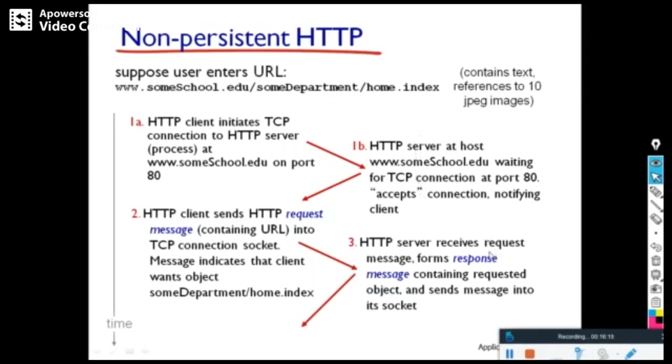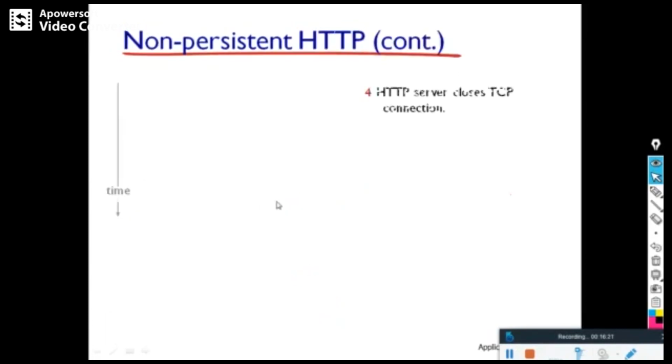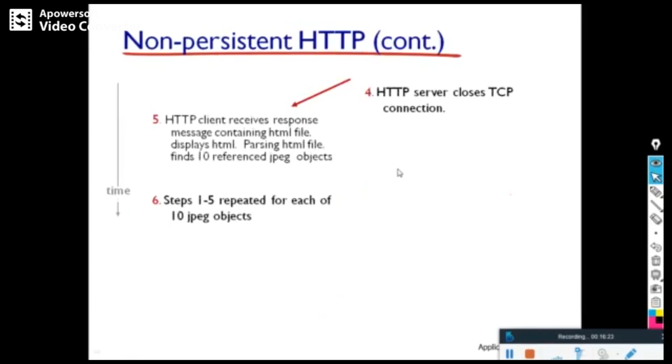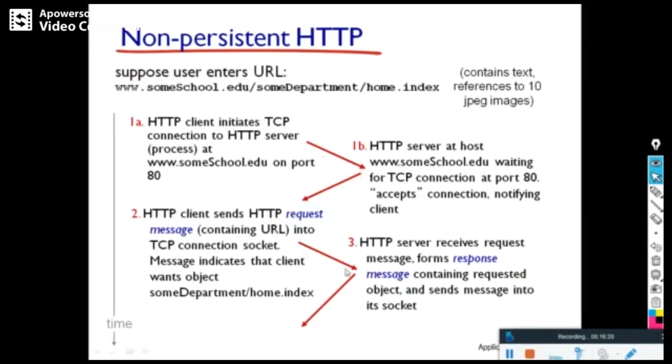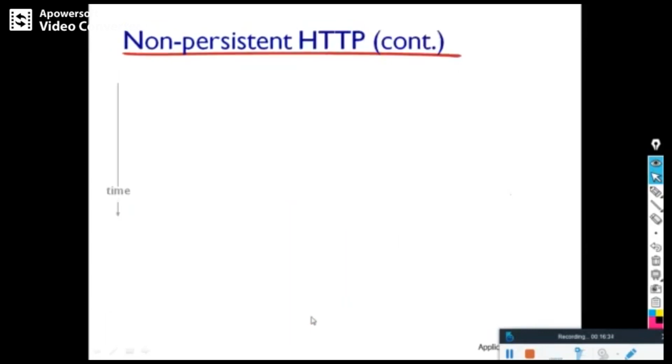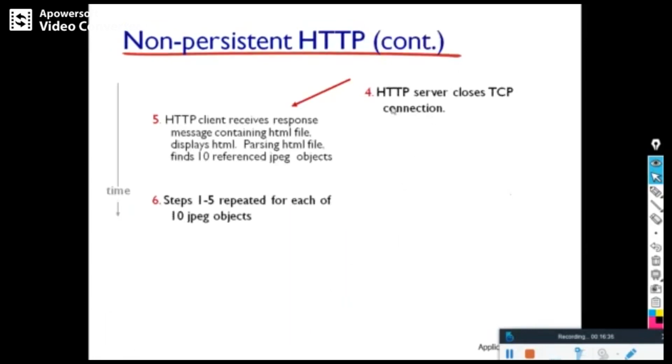the HTTP server receives the request message, forms a response message containing the requested object and sends the message into its socket. You can see here. After that, the connection is closed. This will repeat for 10 objects. If 10 objects are there, this will repeat 10 times. I will repeat. Initially, this is the three-way handshake. Then the fourth one is data transfer. After that, termination of the connection. The server closes the connection here. This is repeated 10 times if 10 objects are there.